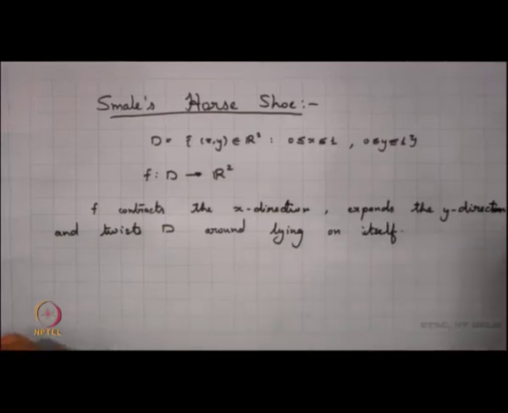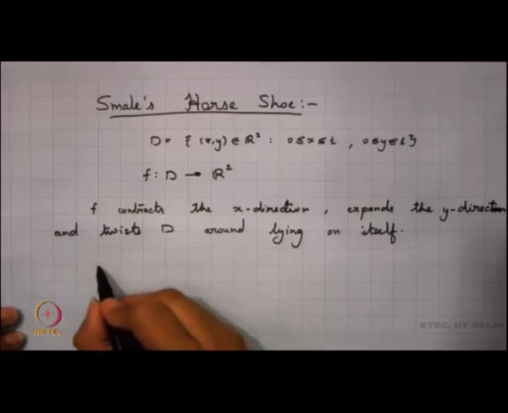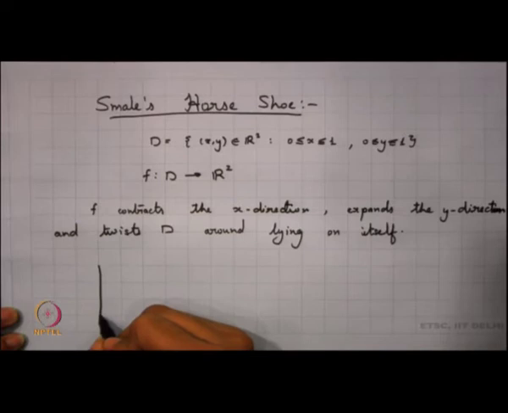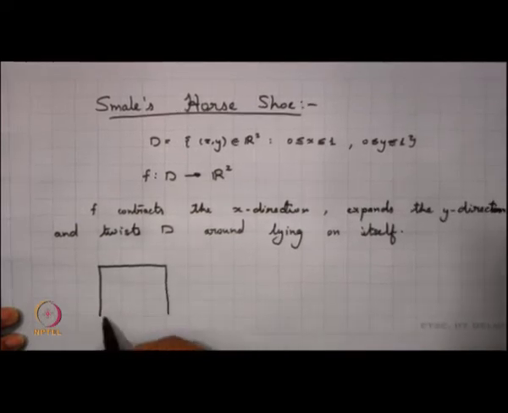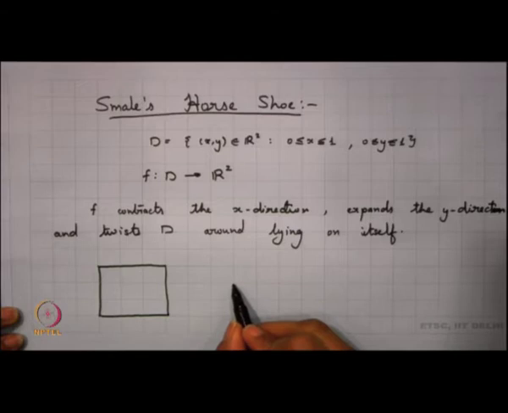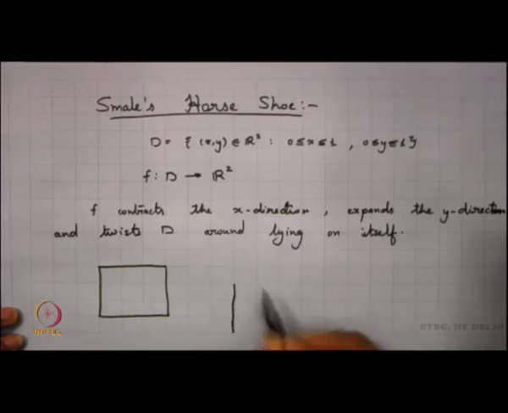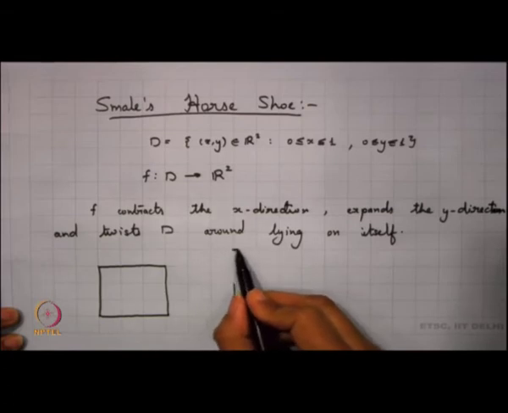So, roughly how f acts here is that you have this kind of a unit square, and f is contracting the x direction, and it is expanding the y direction.